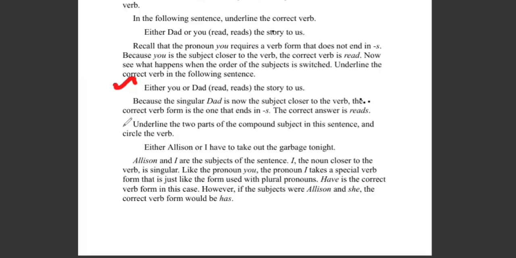Next, underline the two parts of the compound subject in this sentence and circle the verb. Correct. "I" is a singular or plural subject? Singular subject.